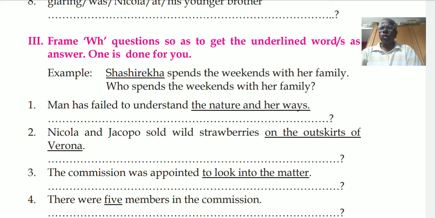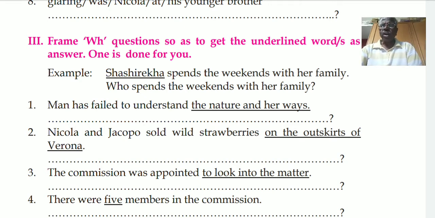Second one is what. What is used for things only. For example, I like oranges. Underline oranges. So the question will be, what do you like? Third one is which.